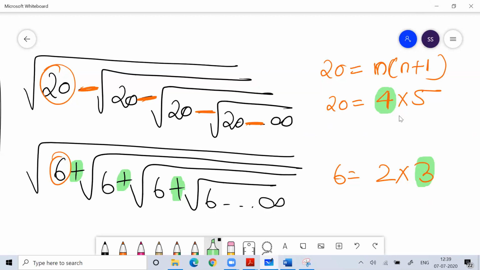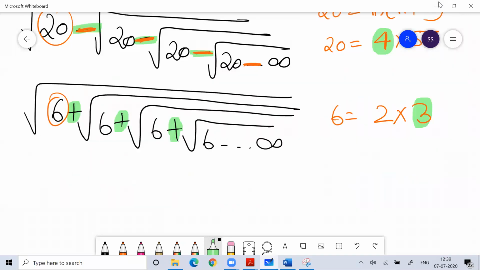If minus sign is there, then your answer is the smaller variable. While if plus sign is there, then your answer is the bigger variable. I understood this. If minus sign is there, your answer is the smaller variable. If plus sign is there, your answer is the bigger variable. Your work is done. That's it.